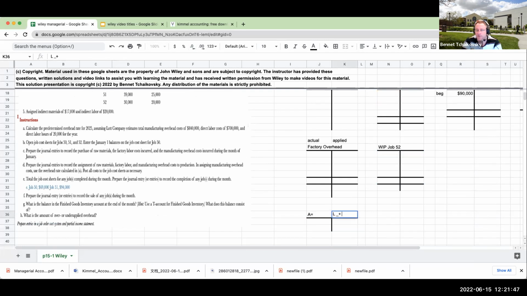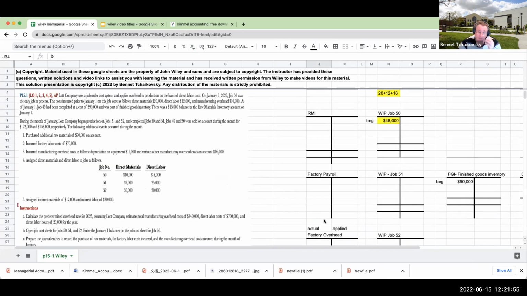Assets equal liabilities plus owner's equity. Inventory is an asset, so it's going to typically have a debit balance. Okay. So right over here, job 49 had been completed at a cost of $90,000 and was part of finished goods. There was a $15,000 balance in the raw materials account on January 1st.